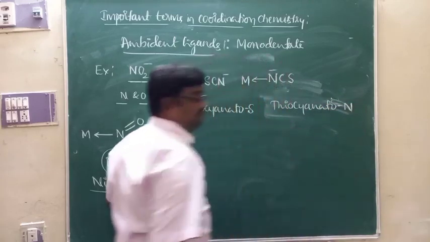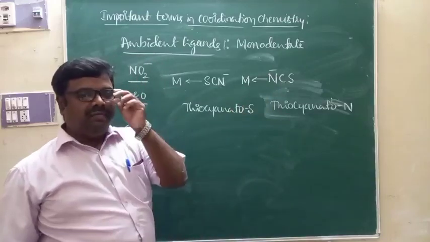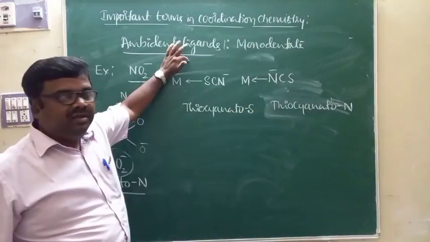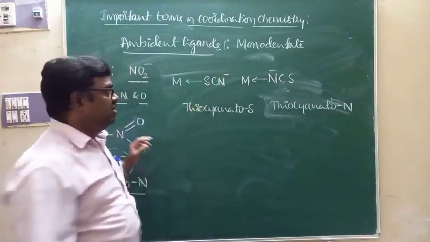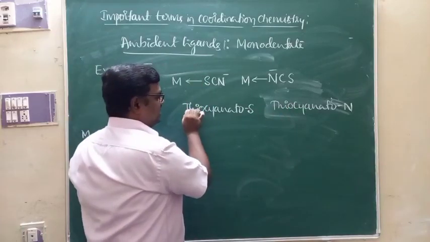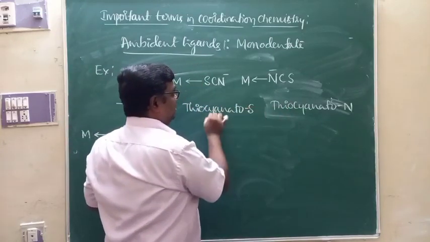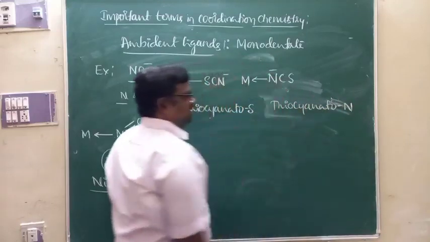Yes, it is N thiocyanate. For ambident ligands, in order to differentiate the type of donor atom attached to the central metal ion, we use different representations and different names. And that is thiocyanate S. Here, sulfur is a donor atom. Thiocyanate N. Here, nitrogen is a donor atom.